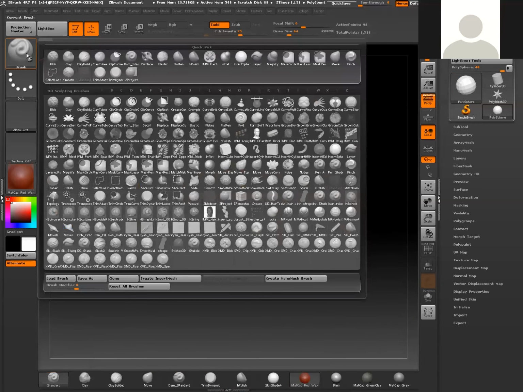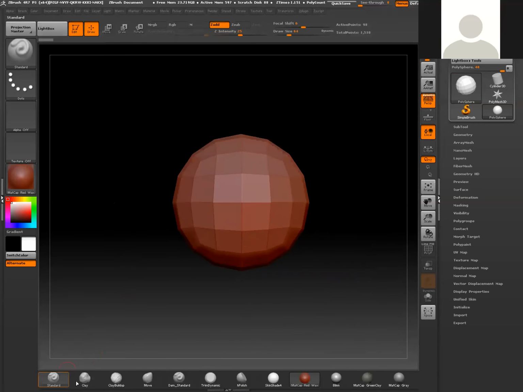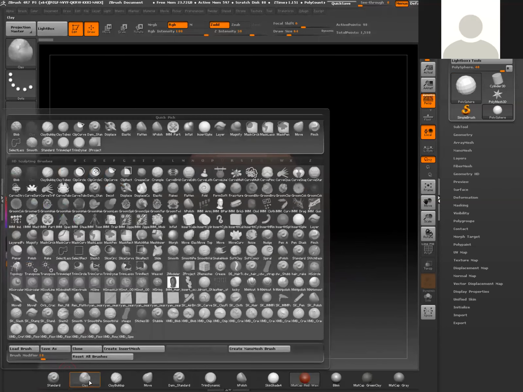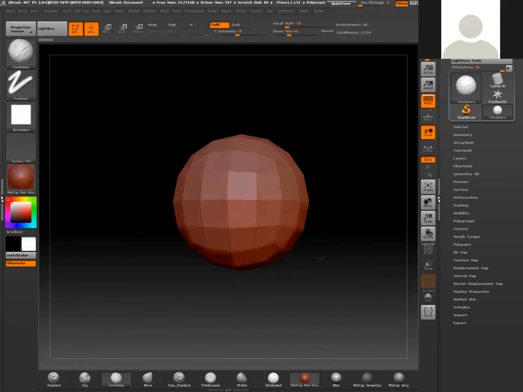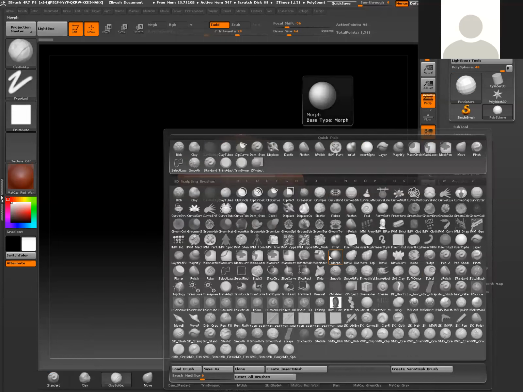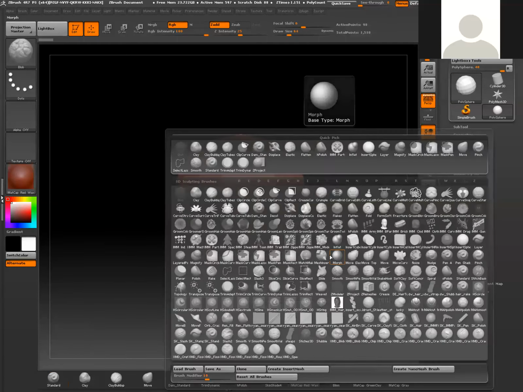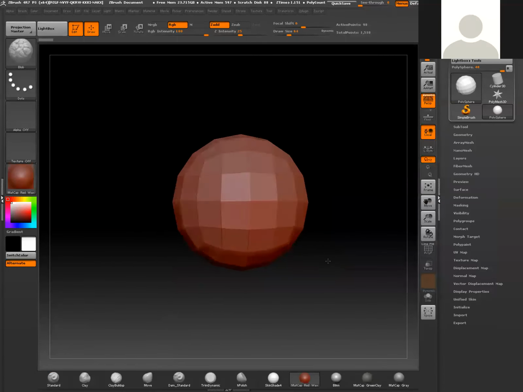Either clicking on the brush right here, or going down to the UI and clicking on any of these brushes, you can see that it basically activates the same menu. Now the keyboard shortcut for that, if I was to hit B right now, it'll bring up the same exact menu. Okay, so just real quick, that's the easy way to activate your brush menu and get yourself situated with the right brush.